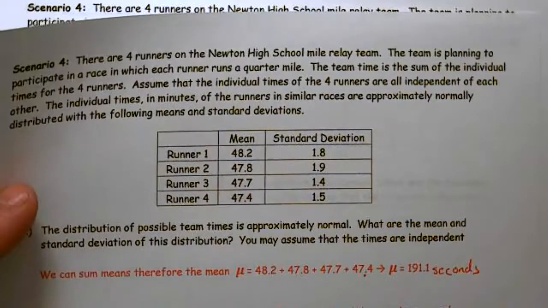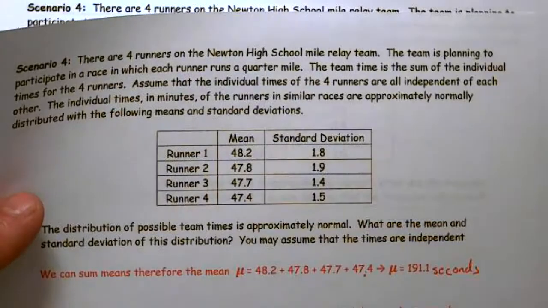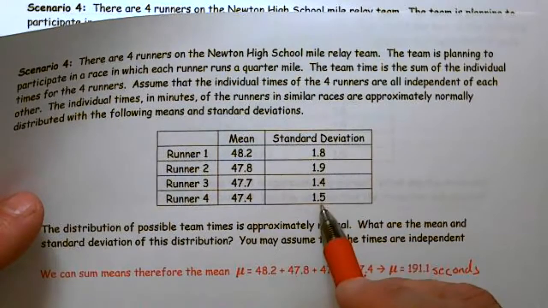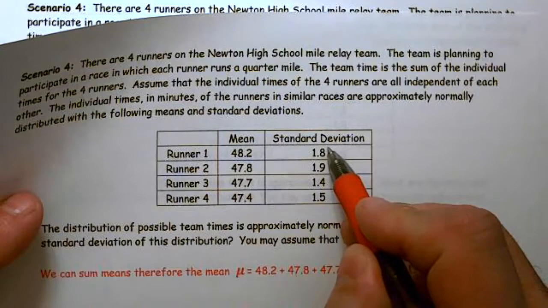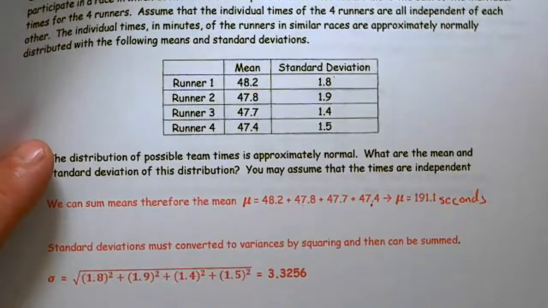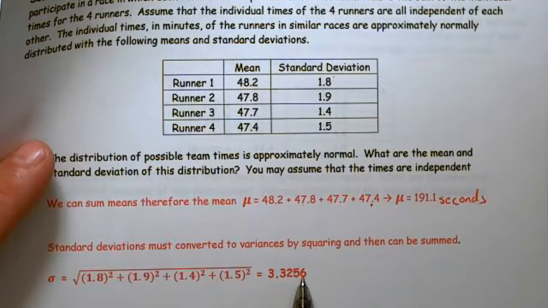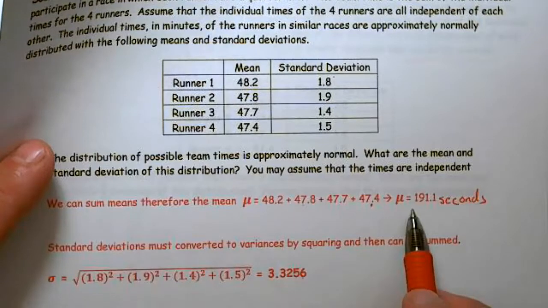So that's what we would expect the average time to be for all 4 of them to run. Standard deviations, we can't add them directly like that. We have to convert them to a variance by squaring them, and then we can sum them. So we square them, we sum them, and we get 3.3256 after we take the square root. So now we have the mean of the team, the average time, and the standard deviation of the team.